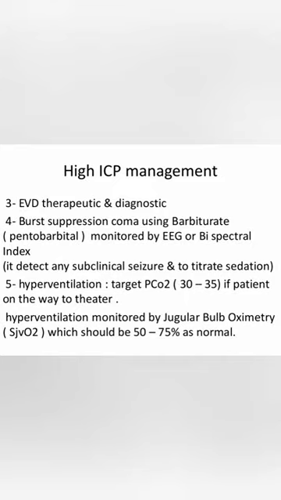This is done only when the patient has refractory ICP and is on his way to theater for surgical intervention to decrease intracranial pressure. In some cases, hyperventilation or exhaled carbon dioxide is monitored by jugular bulb oximetry, and this should be between 50 to 75% as normal.